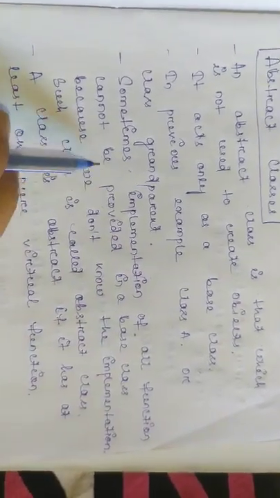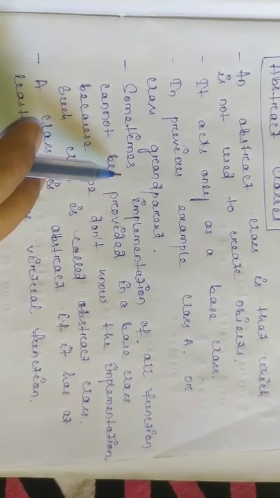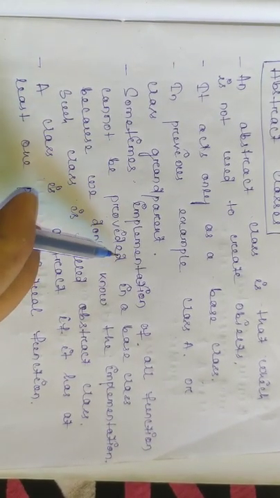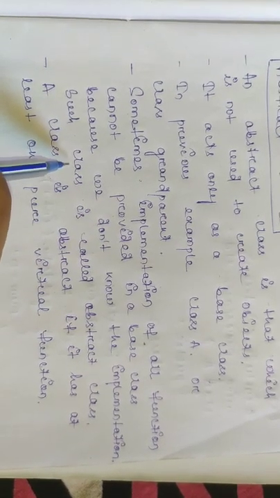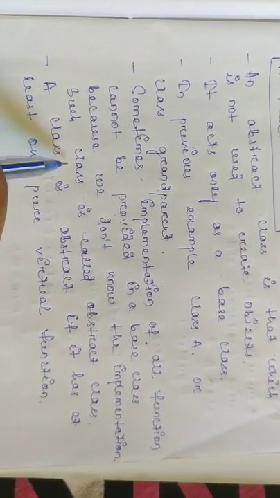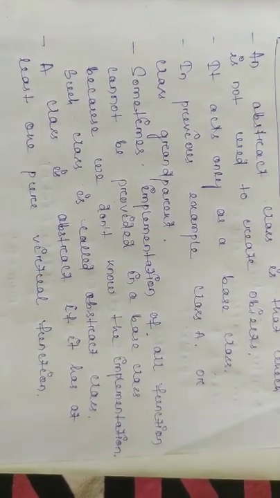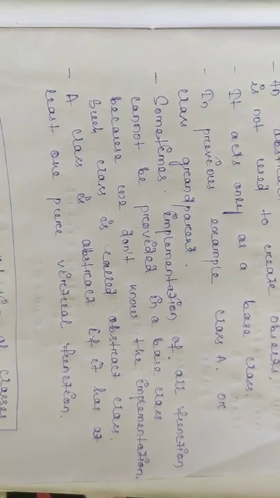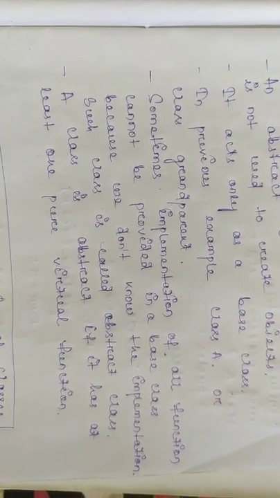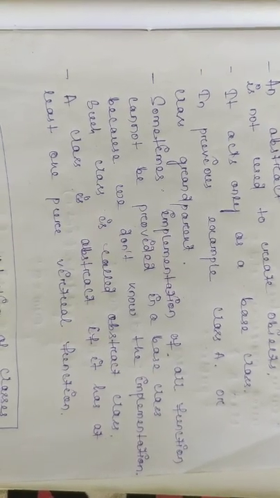Another definition of an abstract class is that sometimes the implementation of all functions cannot be provided in a base class, because we don't know the implementation. Such classes are called abstract classes. Let's say animal is a class and move is a function.